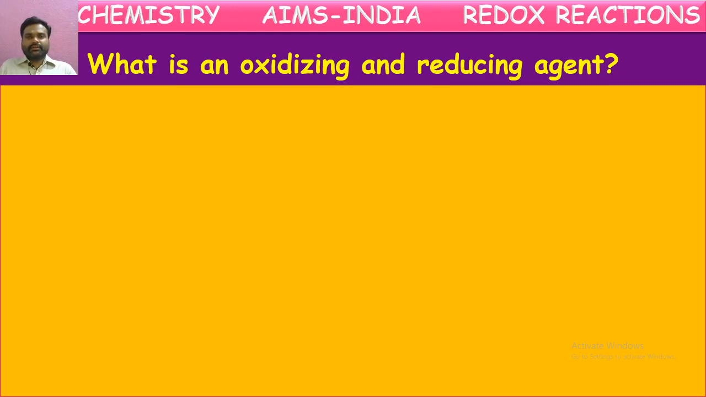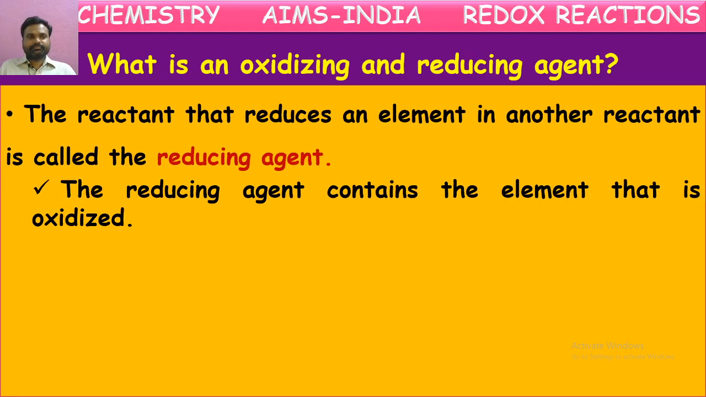So we told here, okay, let us see what is an oxidizing agent and reducing agent. The reactant that reduces an element in other reactant is called the reducing agent. So the chemical substance which is helping for the reduction of other substances is known as reducing agent. So the reducing agent contains the element that is oxidized.